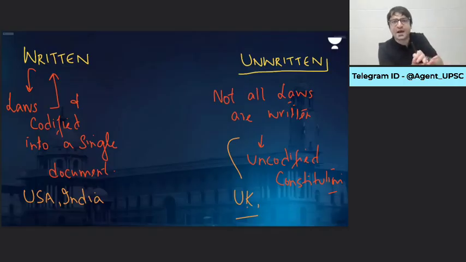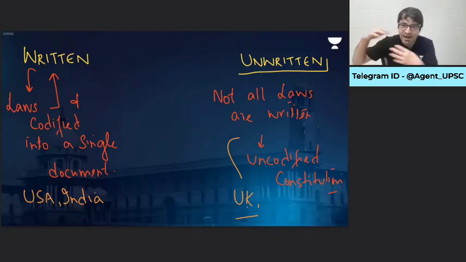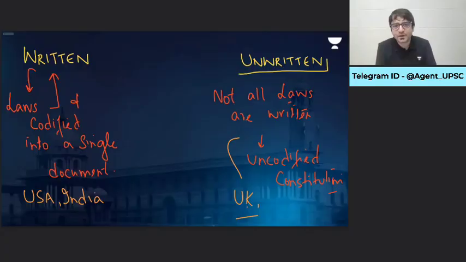So Britain, if they have to codify this document, all laws that they have passed, all conventions, they will have to write again. Commentaries of various constitutional experts also, for example, what A.V. Dicey has written, are treated in Britain as sanctity, as legal, as part of the Constitution. So in a written constitution, laws are codified into one single document. In an unwritten constitution, not all laws are written because there are conventions, and they're not codified into one single document. Why? Because they never feel the need.